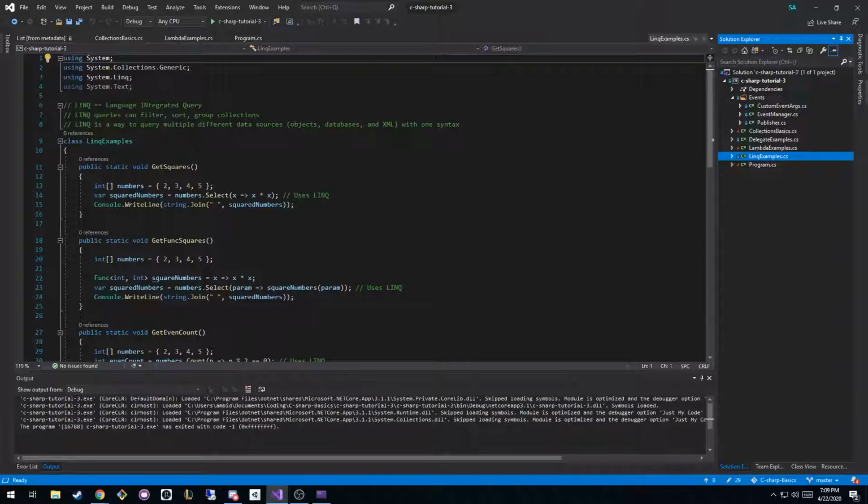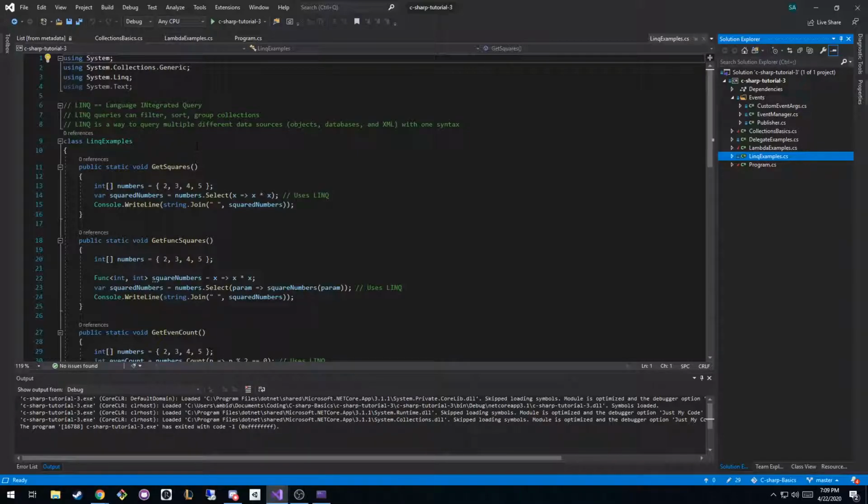So what does LINQ do? It's basically a query language, like SQL, built into C#. It can filter data, sort data, and group it. It can do more things too, like map things from one data type to another. Like if we did a foreach loop on our integers, we could map that to strings. We could say the integer 1 maps to the string 1, for example.